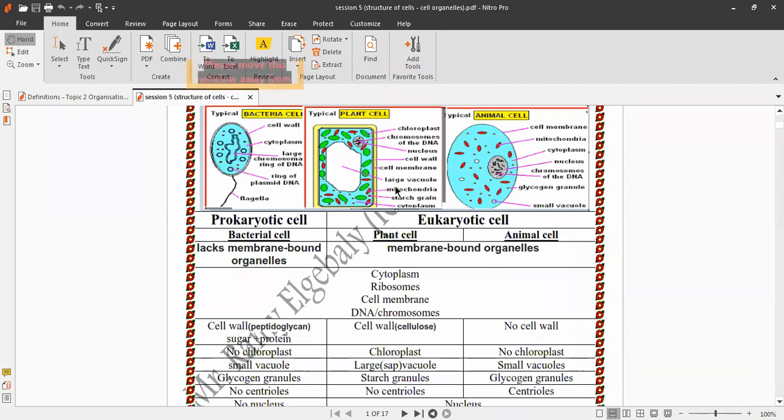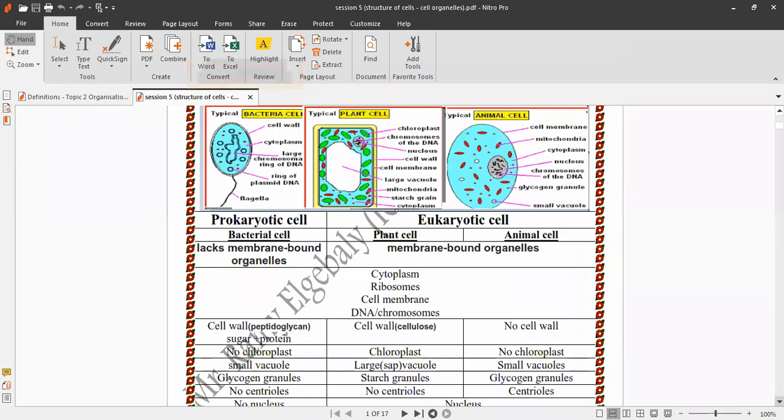All cells have ribosomes because they need to build proteins. All cells have a cell membrane that controls what enters or leaves the cell. And all cells have chromosomes that carry genetic material or genetic information.